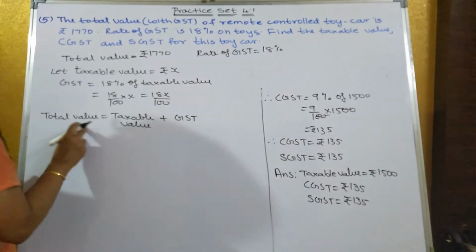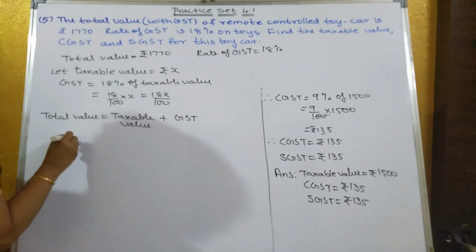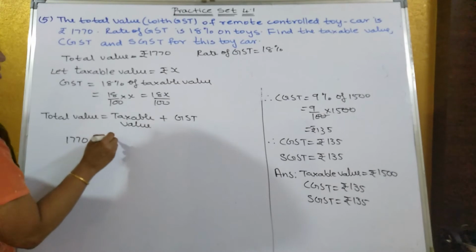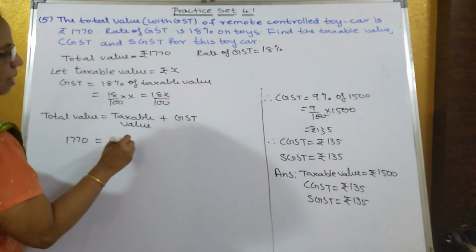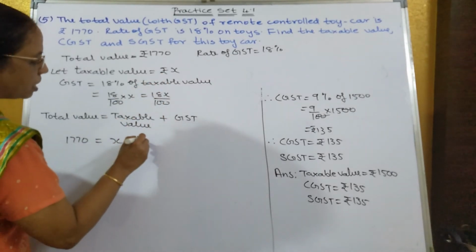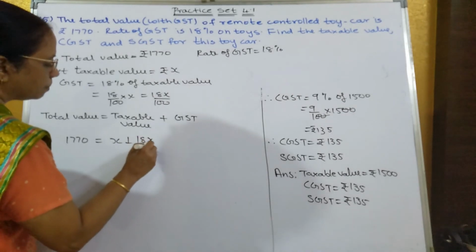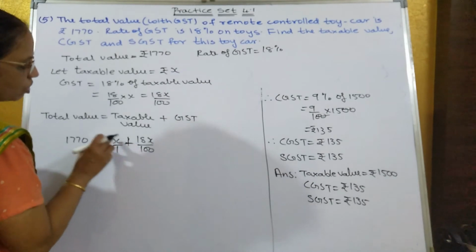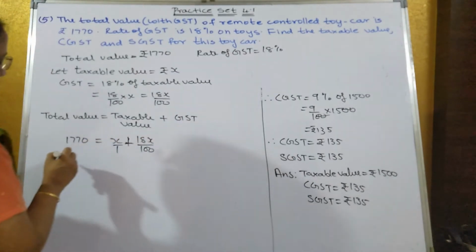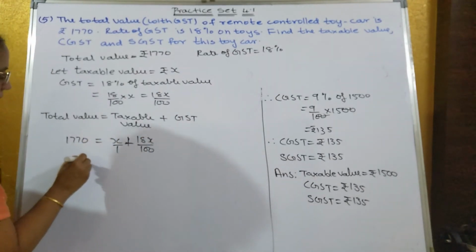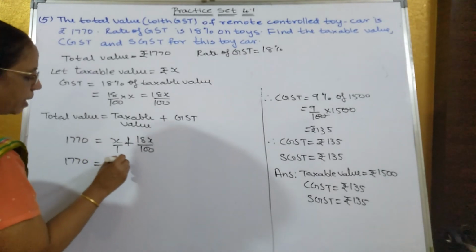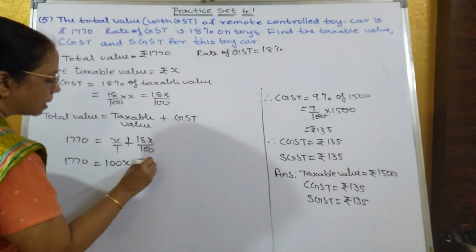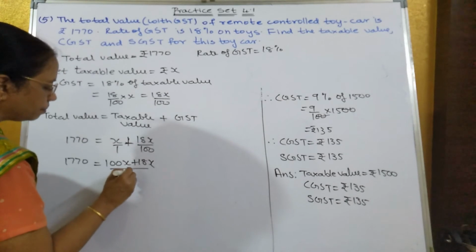Now what is total value? Total value is 1770. Taxable value is how much? X. And GST we have got how much? 18X upon 100. Now equalize the denominator. So you'll multiply with 100 over here. So you'll get what? 1770 is equal to 100X plus 18X upon 100.